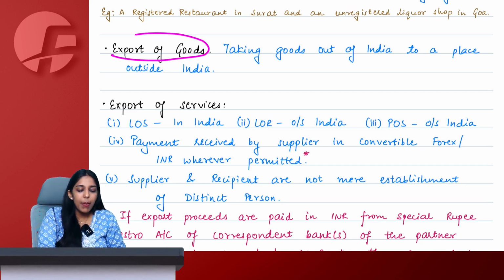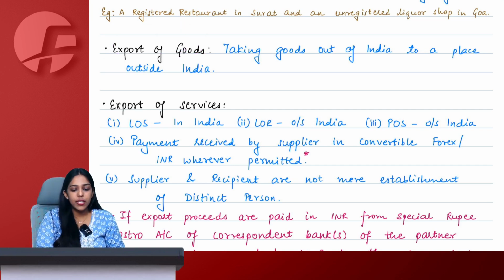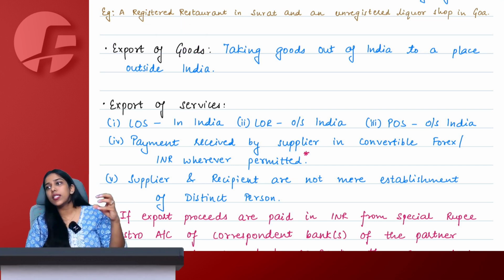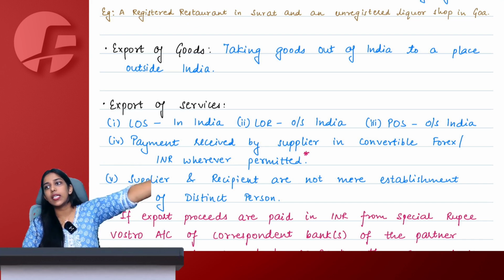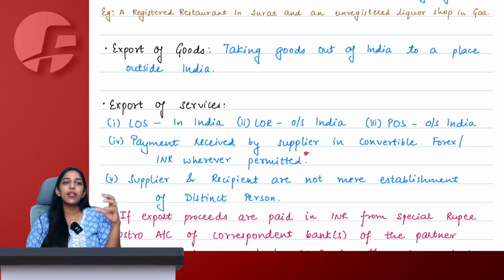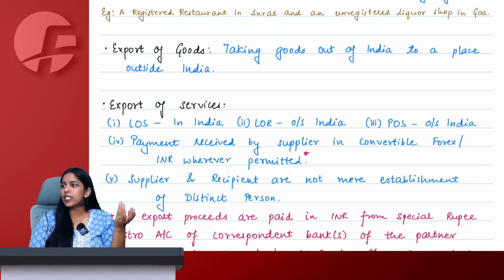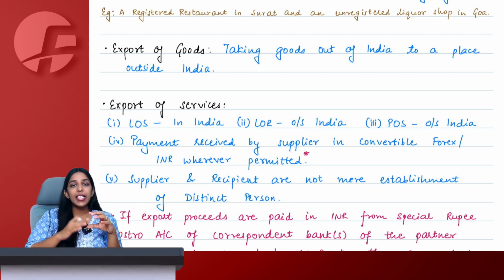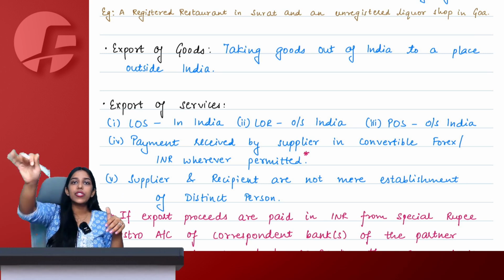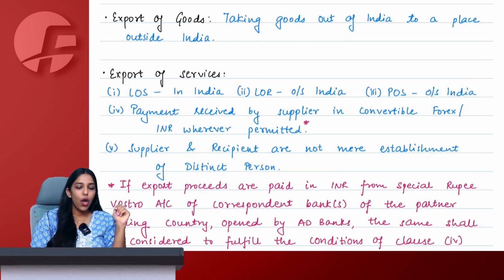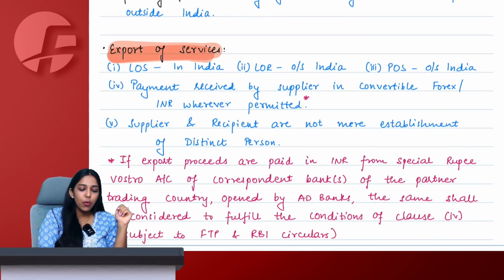What do we understand by the term export of goods? Very simple. Taking goods out of India to a place outside India is export. So as soon as the goods cross the territory of India, export happens. Right? Export, very, very simple. I am taking goods from India to a place outside India, it becomes export of goods. But what about export of service?